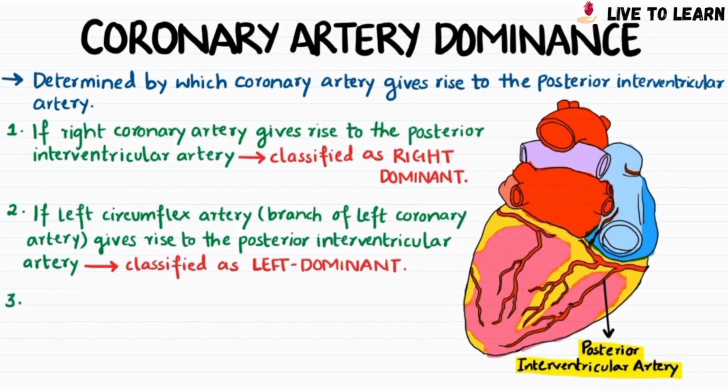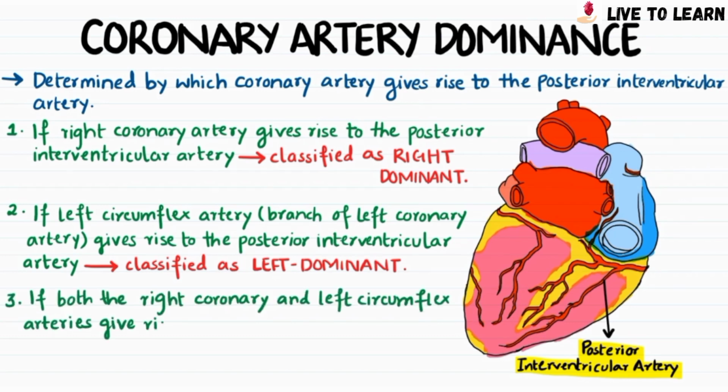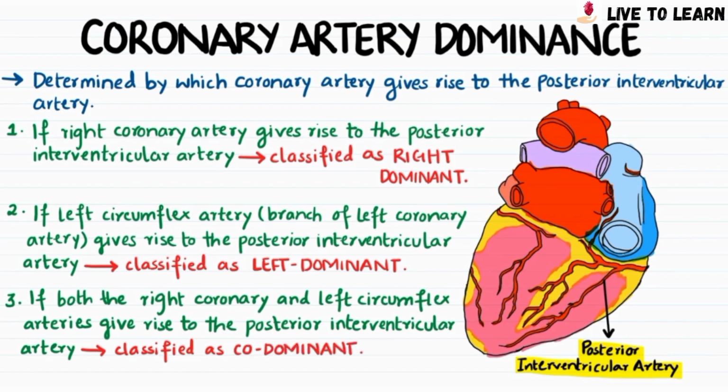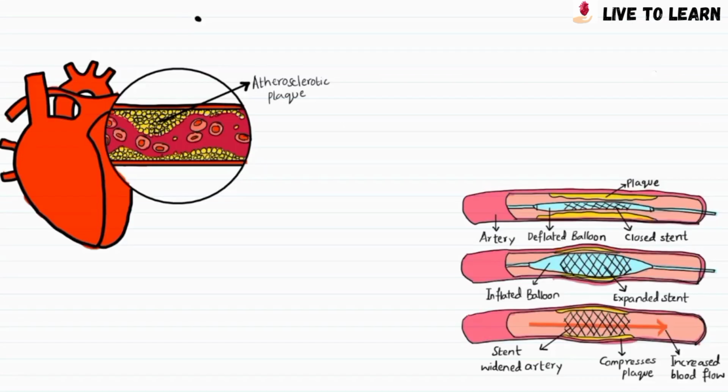If both the right coronary and the left circumflex arteries give rise to the posterior interventricular artery, the coronary circulation is classified as codominant. Approximately 70% of the general population are right dominant, 10% are left dominant, and 20% are codominant.